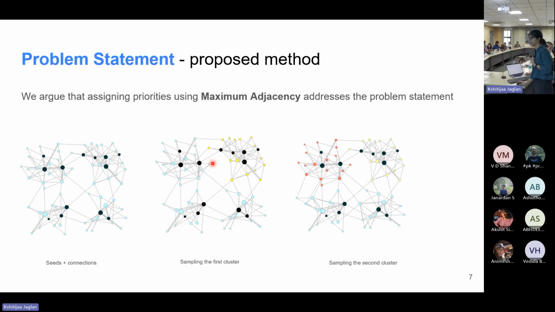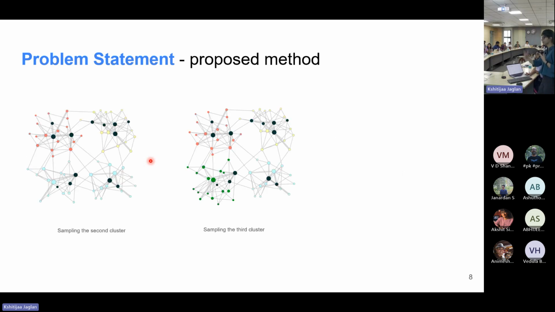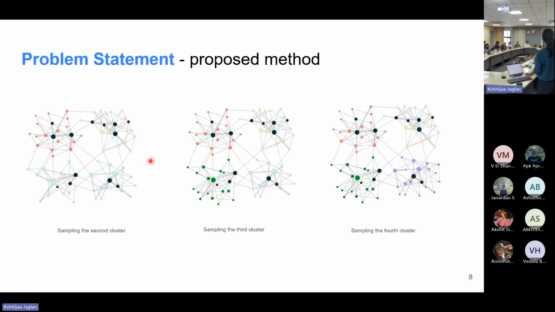Because over here, if I ask which node is the most connected to this entire yellow network and the seed nodes, my guess would probably be something from this cluster itself. Why? Because those nodes are the ones which are surrounded by or which are more closely connected to the yellow group and other seed nodes. So yeah, in this way, we are able to sample one cluster at a time. So we have the third cluster, fourth cluster, and so on and so forth.